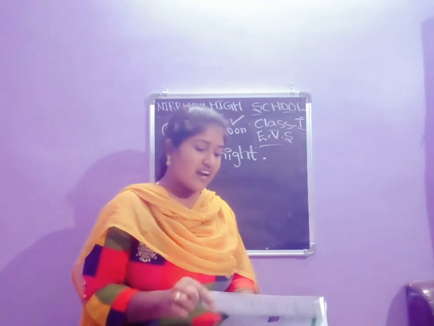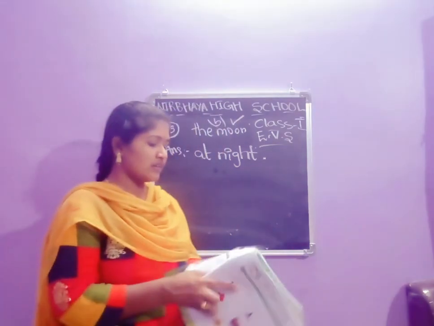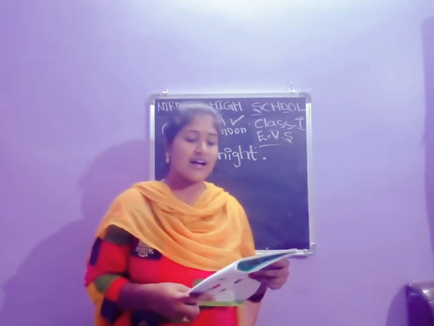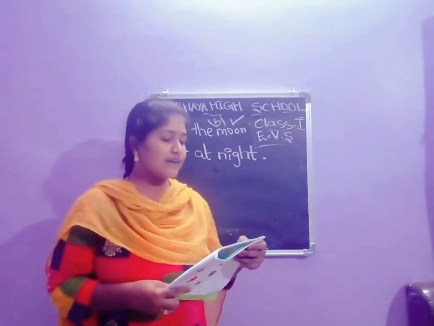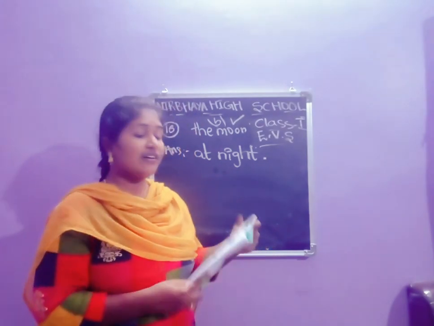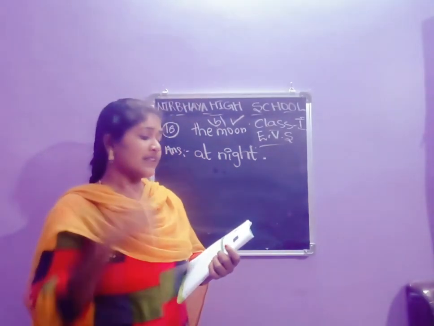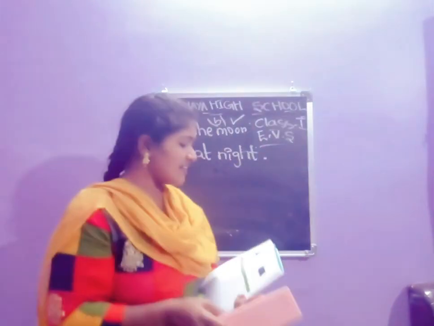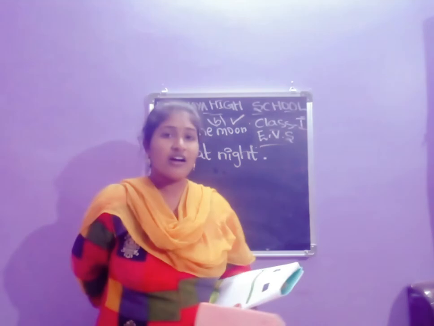Turn the page, children. All of you turn the page. Which of the following is the furthest from us? Tick the correct picture. Tell me children, which is the furthest from us, the stars or the moon or the sun?